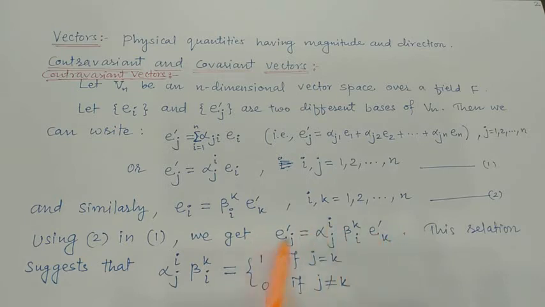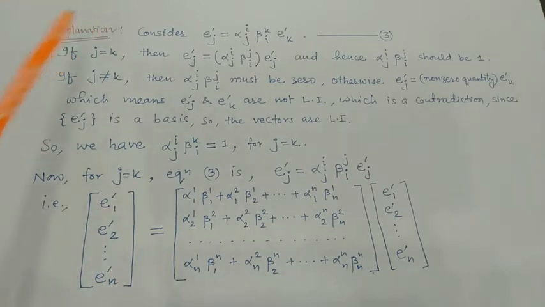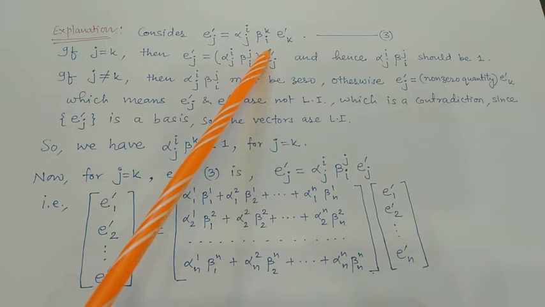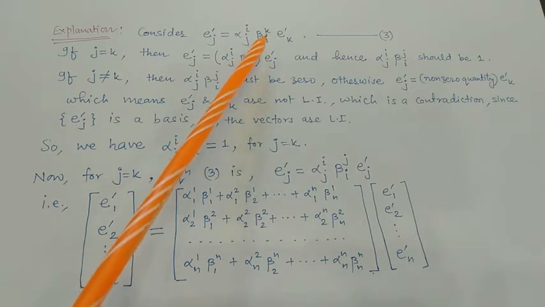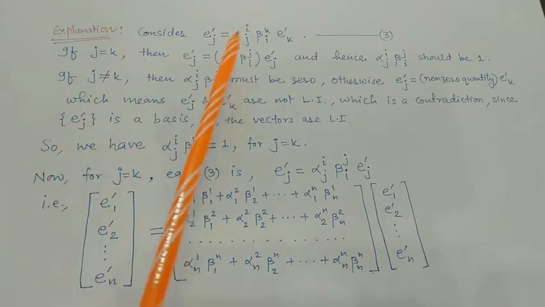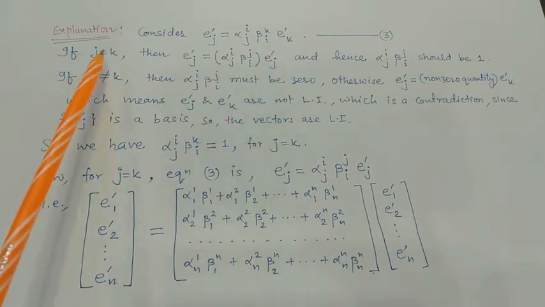Now this relation suggests that alpha_ij beta_ki is equal to 0 if j is not equal to k, and it is 1 if j equals k. Now we shall see why the value of alpha_ij beta_ki must be 1 for j equal to k and 0 for j not equal to k. So consider equation number 3.